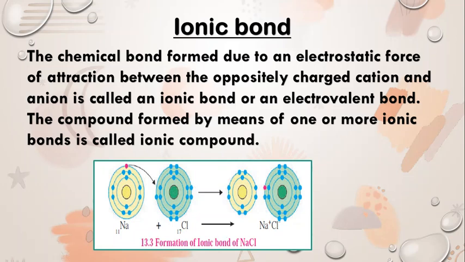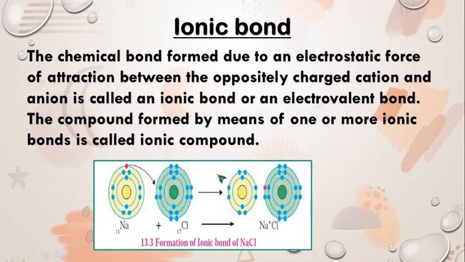Children, sodium has atomic number 11 and the electronic configuration of sodium is 2, 8, 1. Sodium has one electron in its outermost shell. It loses one electron from its outermost shell, that is the M shell.